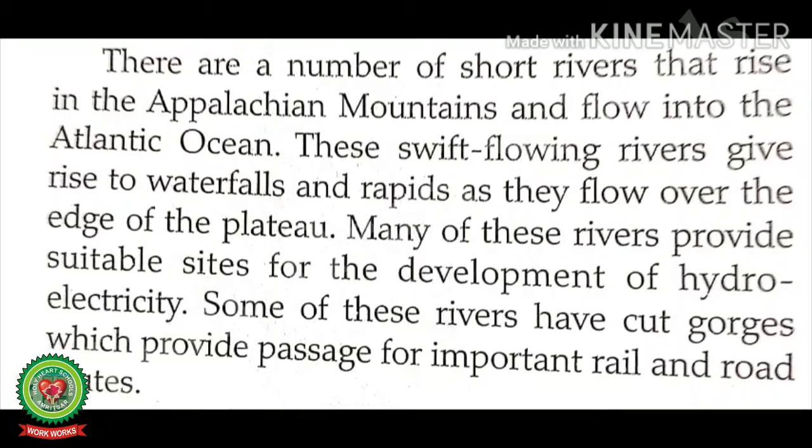Many of these rivers provide suitable sites for the development of hydroelectricity. Some of these rivers have cut gorges which provide passage for important rail and road routes.